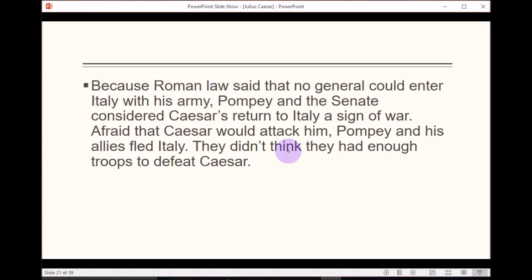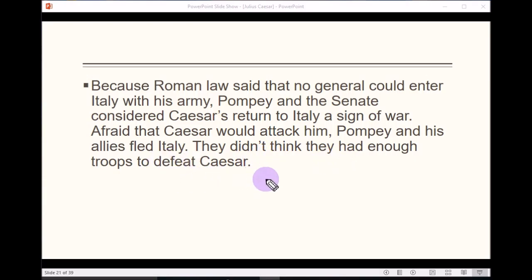All right, next paragraph. Because Roman law said that no general could enter Italy with his army, Pompey and the Senate considered Caesar's return to Italy a sign of war. Afraid that Caesar would attack him, Pompey and his allies fled Italy. They didn't think they had enough troops to defeat Caesar.